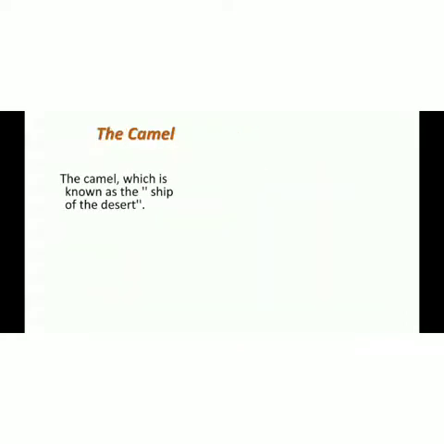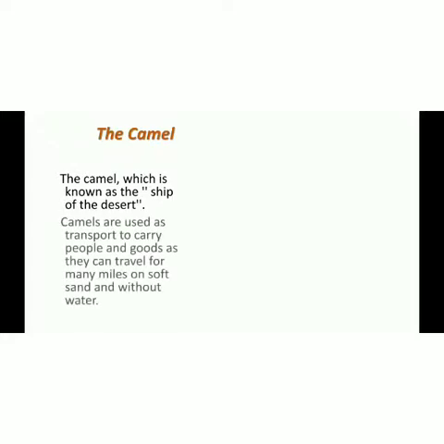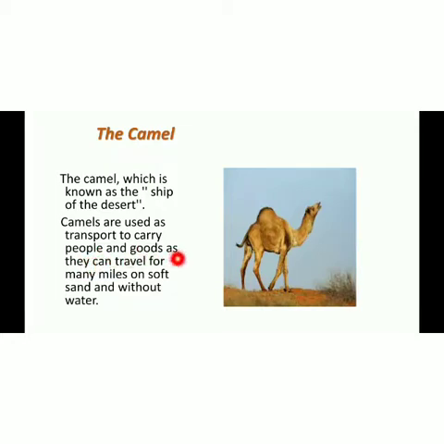One important thing whenever you study about deserts must be the camel. The camel is known as the ship of the desert. In Urdu we call it Sehra ka Jahaz. The reason is that camels are used as transport to carry people and goods, as they can travel for many miles on soft sand and without water. As in deserts water is not available, it is very difficult to travel with horses, donkeys or some other beast of burden. So ultimately the most suitable option we have is the camel, because a camel does not need water as much as other animals. It needs water, but its requirement is lesser than others.